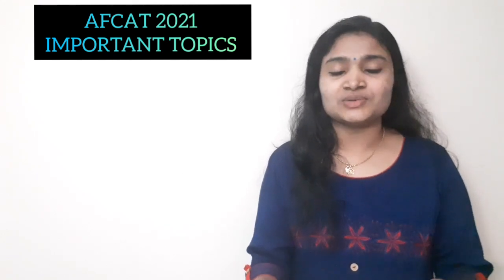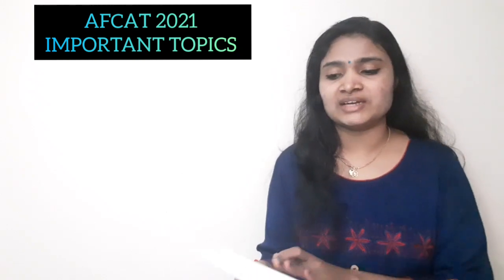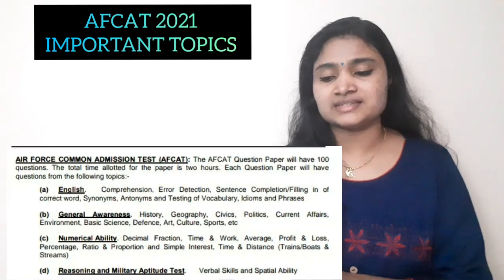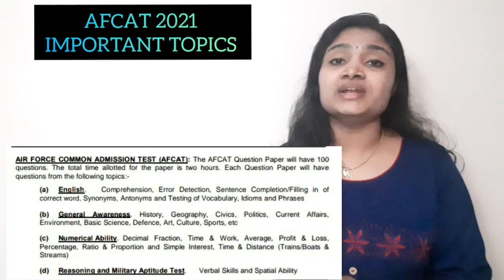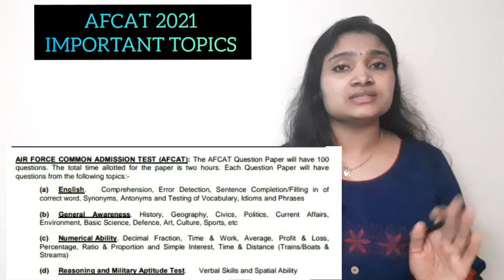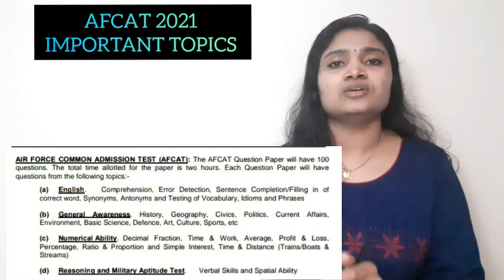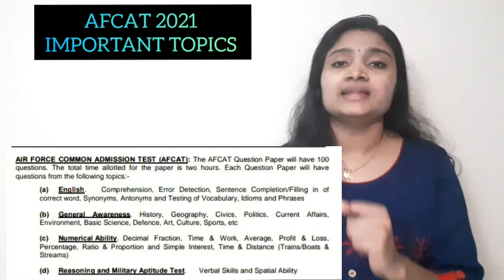For the AFCAT examination, you have to study four areas: English, general awareness, numerical ability, and reasoning and military aptitude. First is the English subject. Let us see which are the important topics or types of questions that can come from the English subject.